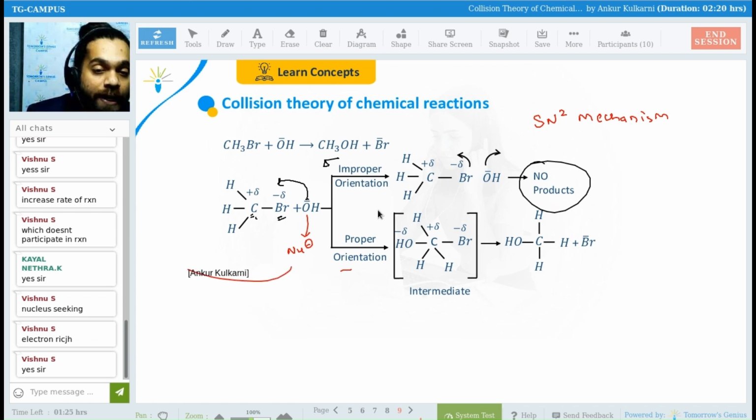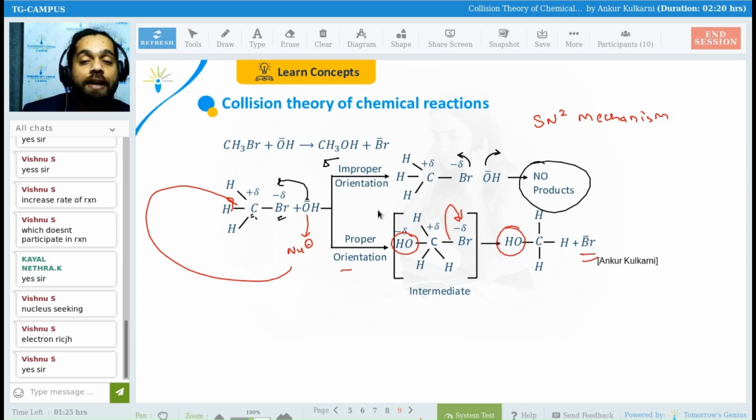See, look over here. OH attacks from the back side. You got your product. Br has gone out. So the OH product is formed, and Br is the byproduct. Is it clear, Vishwanath, Yazira, Shrutika? Is it clear?